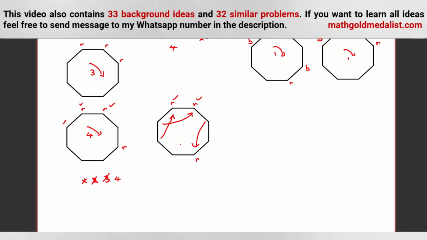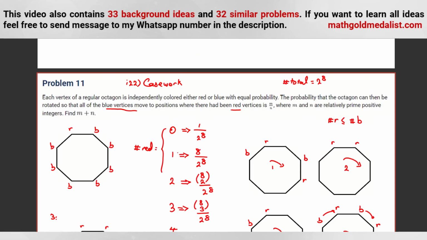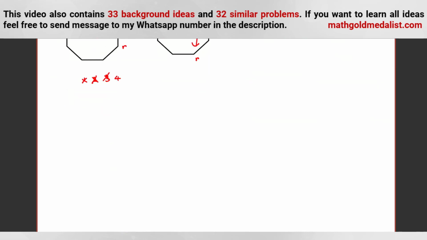For 4, we should consider casework again. As you can see, when we consider from 0, 1, it gets harder and harder. When we reach 4 or 3, this case is harder. You can again split into smaller cases. You can use casework inside casework. So for 4 adjacency, if there are no 2 adjacent R's, we can shift 1 unit clockwise, as with the similar case for 4.